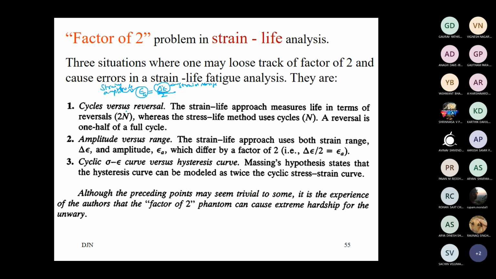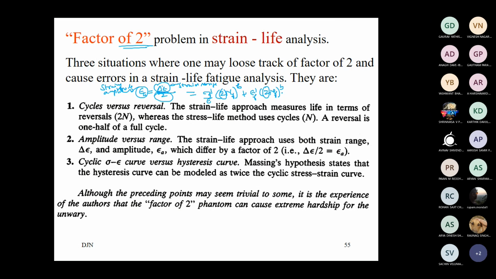Okay. So this is what is meant by here. We are just identifying where the 2 comes in the denominator or in the numerator of an equation. Then we write here sigma f dash by E, and here again 2NF. That means we are writing in terms of the reversals: 2NF plus epsilon f dash into 2NF to the power B. So here we are highlighting these 2's, where they will come in the equation. You should not miss out.